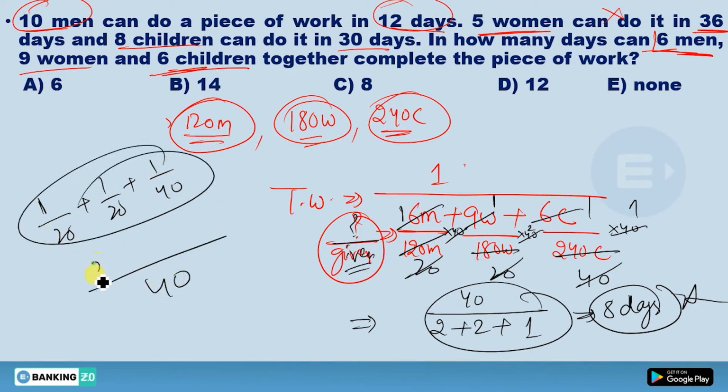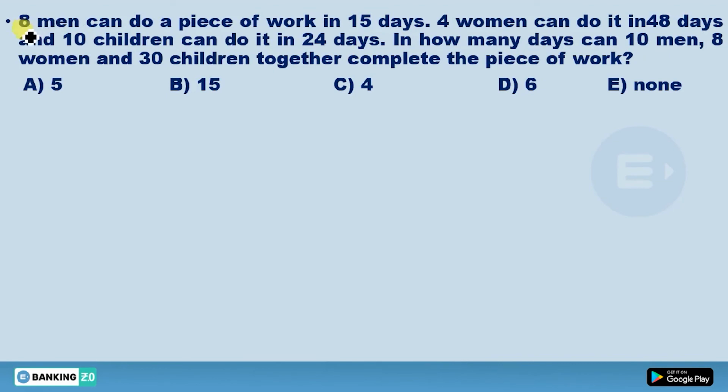What will you get here? You'll get 2 here, you'll get 2 here, you'll get 1 here. So what I did, this was actually 1 upon this. So 40 would go there, and this would be 40 by 5. So you got 8 days actually. Okay, so the LCM should be clear to you. Now move to the next one.